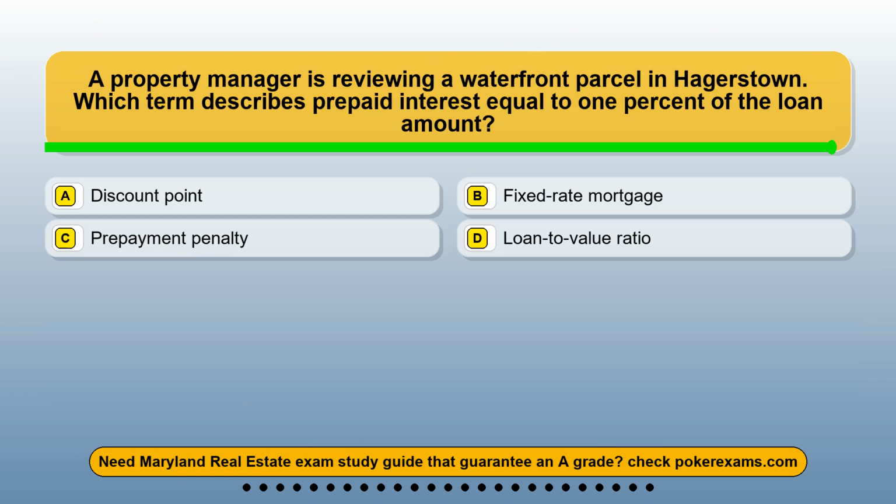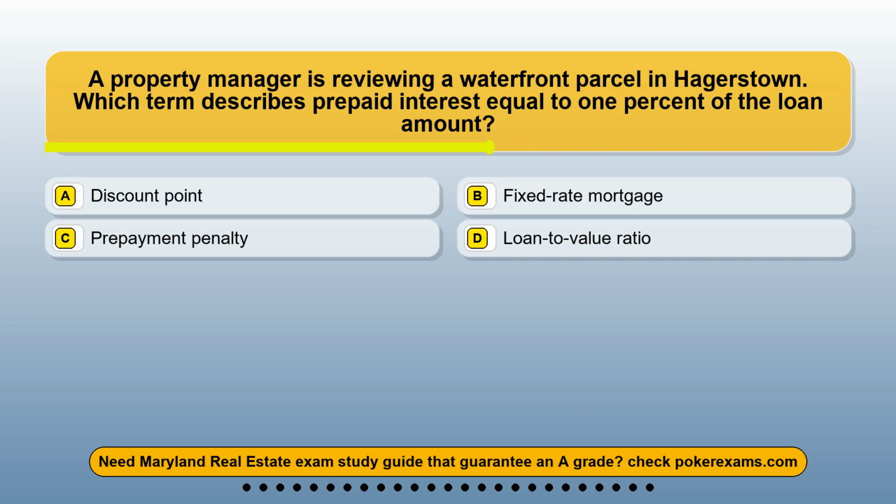Question 8. A property manager is reviewing a waterfront parcel in Hagerstown. Which term describes prepaid interest equal to 1% of the loan amount? Option A, discount point. Option B, fixed rate mortgage. Option C, prepayment penalty. Option D, loan to value ratio.